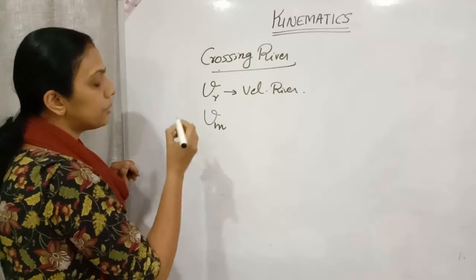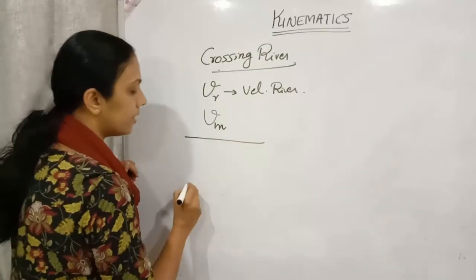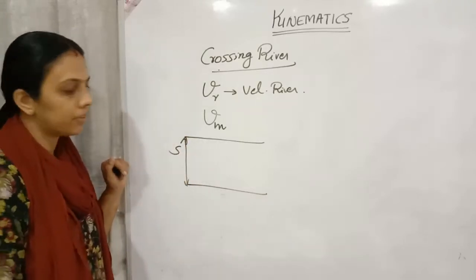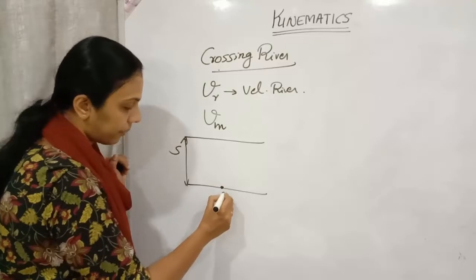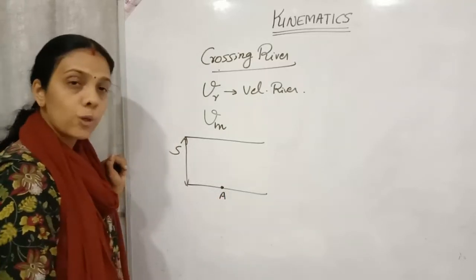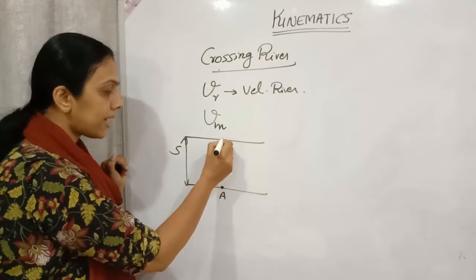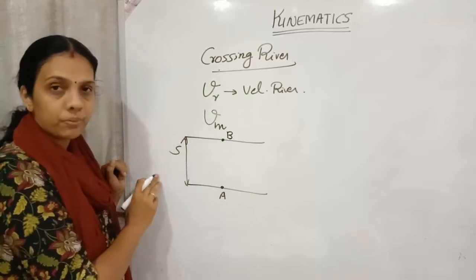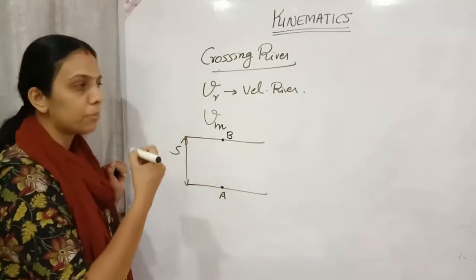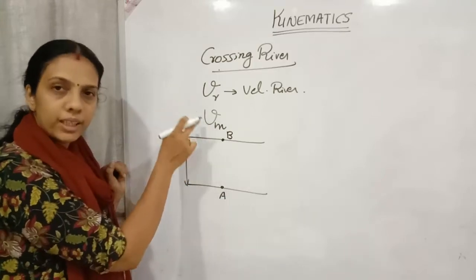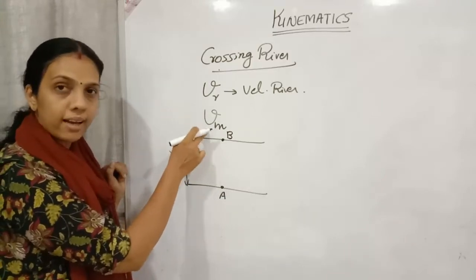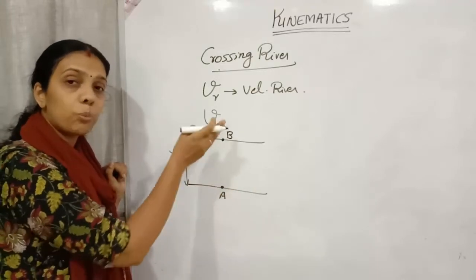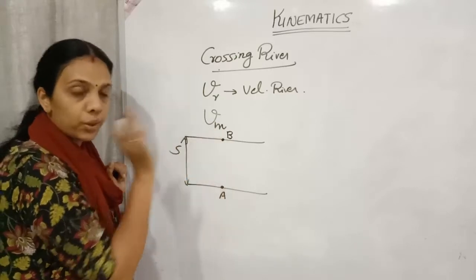Here, suppose this is the river having a width of S. S is the width of the river. A person is here at this point A. He wishes to cross the river to exactly the opposite side of A. Okay, he wants to reach point B. Then he will start with a particular velocity Vm. Vm is the velocity of the man who is about to cross the river from A to B, which is exactly opposite. B is exactly opposite to A.